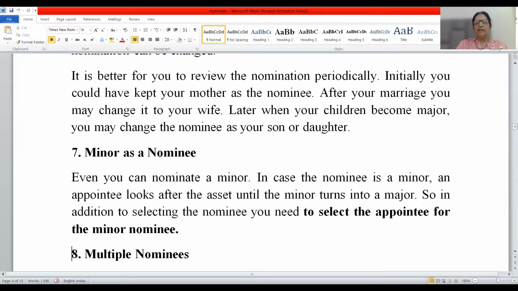So in addition to selecting the nominee, you need to select the appointee for the minor nominee. Remember, you can always appoint a minor as a nominee, but apart from the minor, you will also have to appoint an appointee.